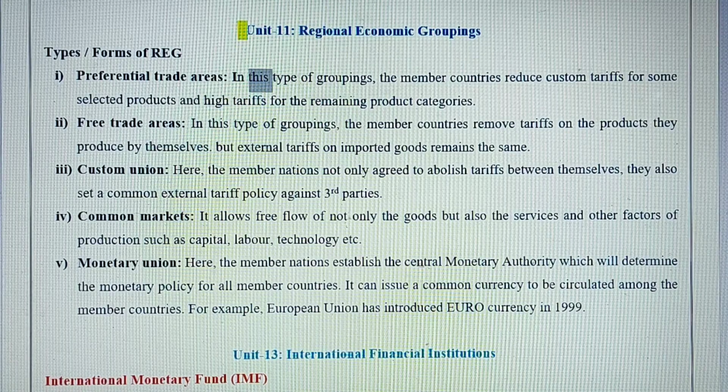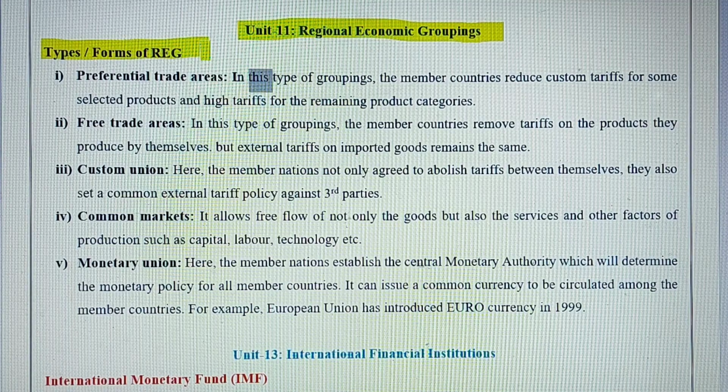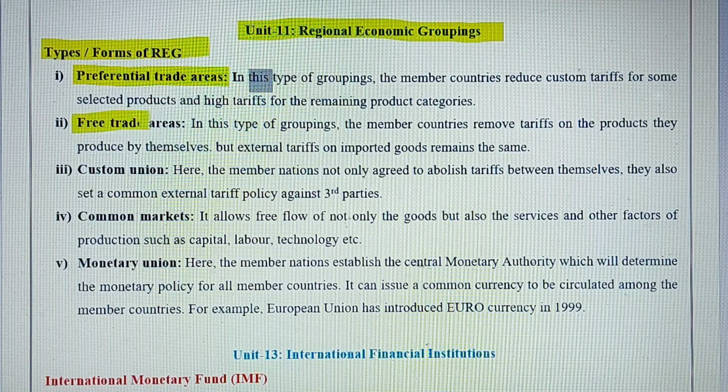Okay, from Unit 11, we have regional economic groupings. Now, I think a lot of questions came in the June exams. So, better to revise this topic from this chapter, like different types or forms of REG, regional economic groupings. These are the five different types of groupings that we generally see in the REG. The first one is preferential trade areas, where the areas are preferred by the member countries, and free trade areas where the member countries can trade freely without any tariffs.